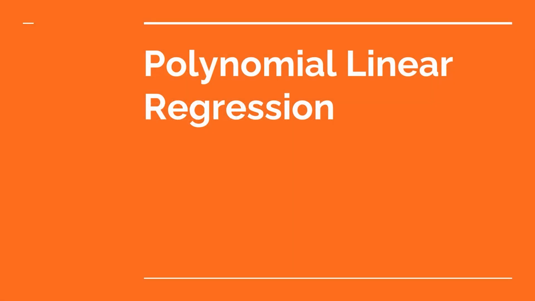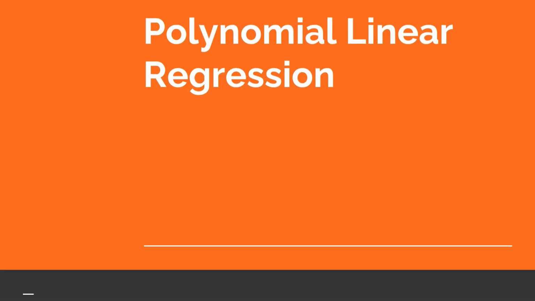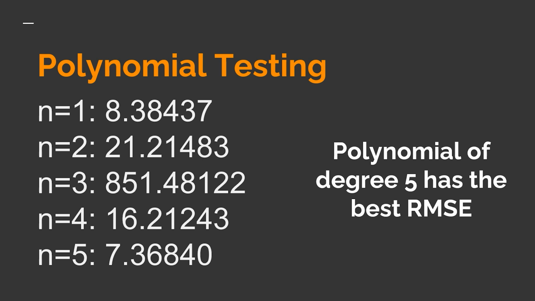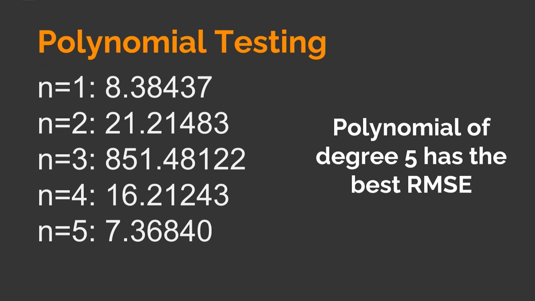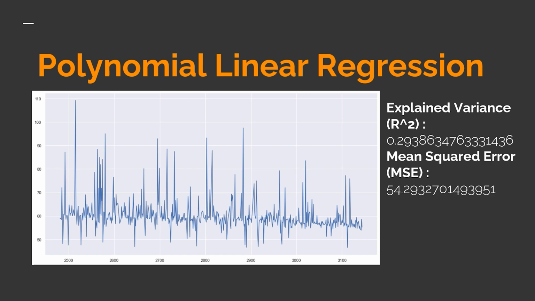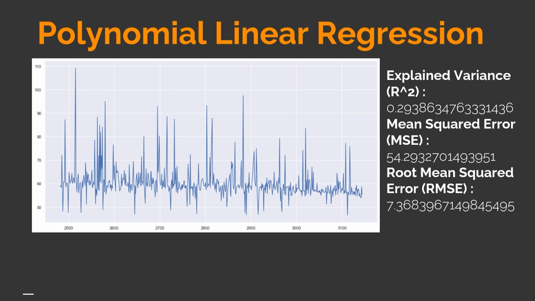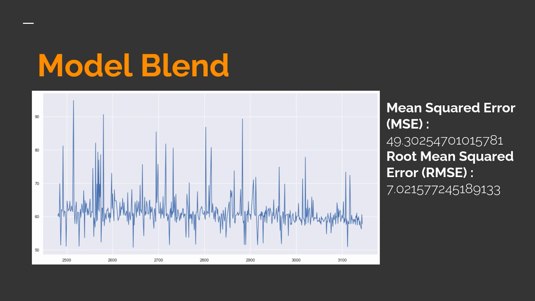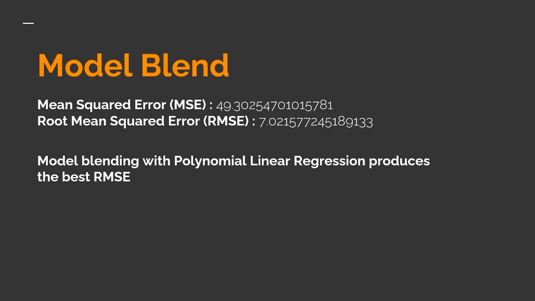Next, we try polynomial linear regression. By testing each polynomial regression model, we find that the polynomial of degree 5 has the best accuracy. This regression model has an improved explained variance and root mean squared error. We can further improve the accuracy by blending the polynomial regression model with the previous regression models. Model blending with polynomial linear regression produces the best accuracy.